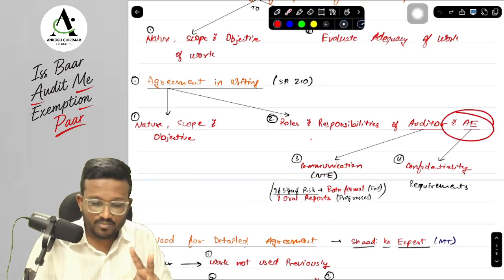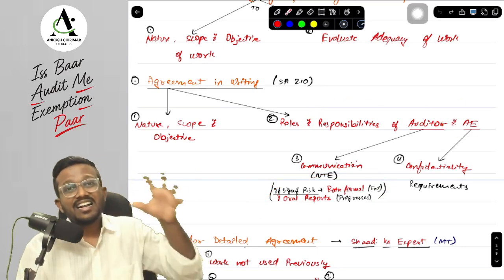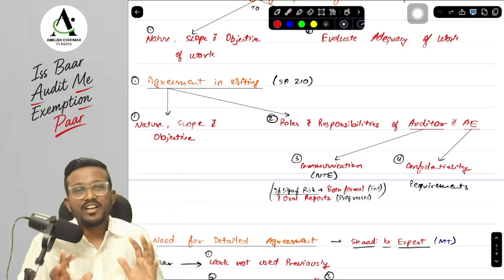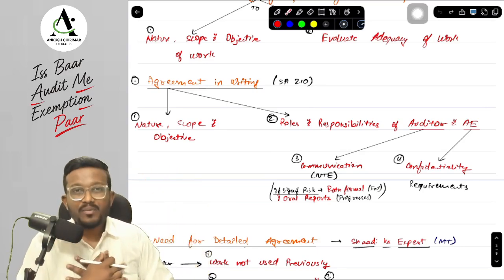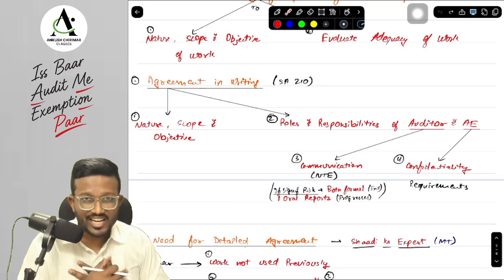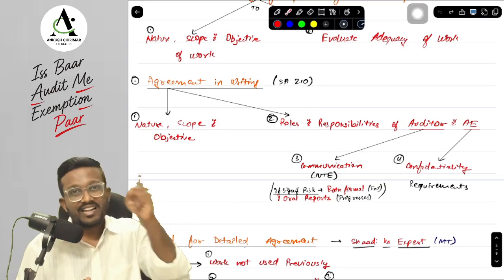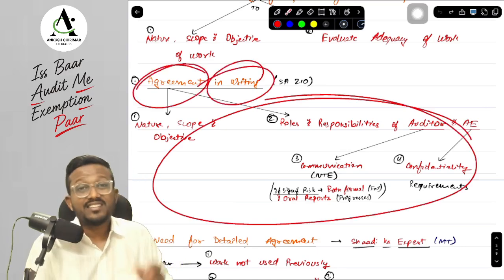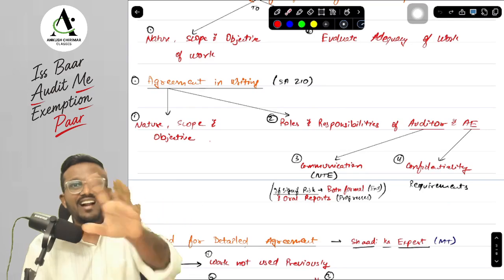Next, what is the responsibility of the auditor regarding the confidential information of the client? Since we are the auditor, we know the confidential information about the client, and we have to maintain professional ethics and follow fundamental principles, which means we have to follow confidentiality as well. So we need to tell the auditor's expert that he has to follow confidentiality as well. And where are all these things written, sir? These are written in the agreement with the auditor's expert, in writing.